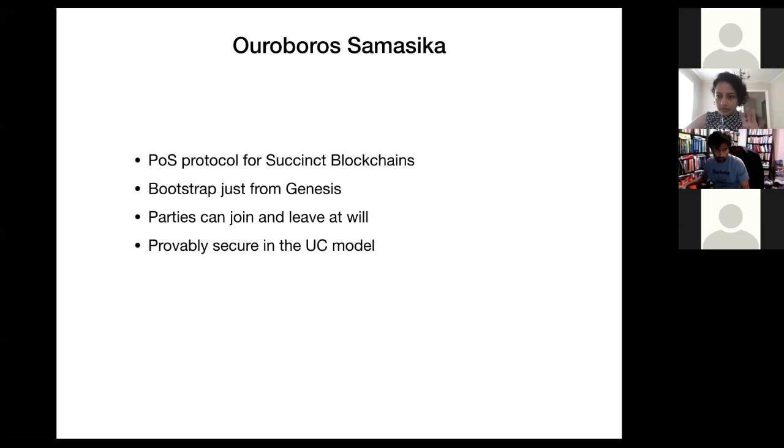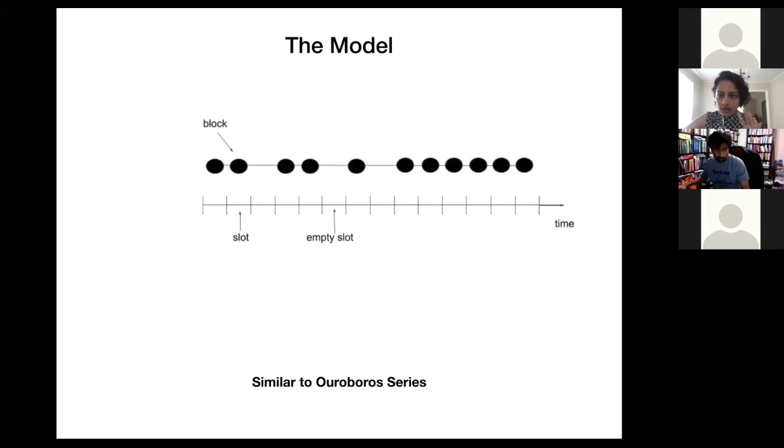Now let's dive into our protocol. Let's begin with the modeling. Our protocol is set in the following setting. We divide time into periods called slots, and each slot can either be filled with a block or be empty, depending on whether there was a slot leader selected for the slot or not. And of course, a party wins a slot with probability proportional to its stake. So that is the modeling.